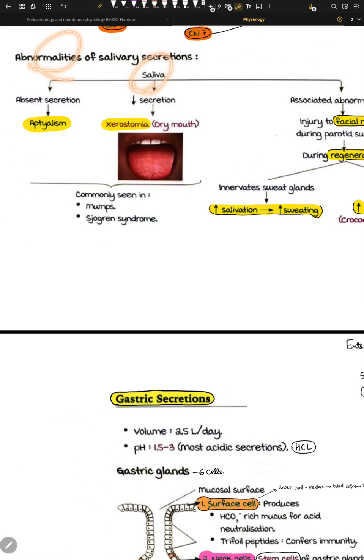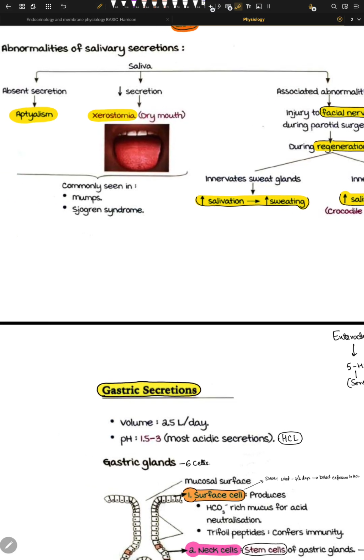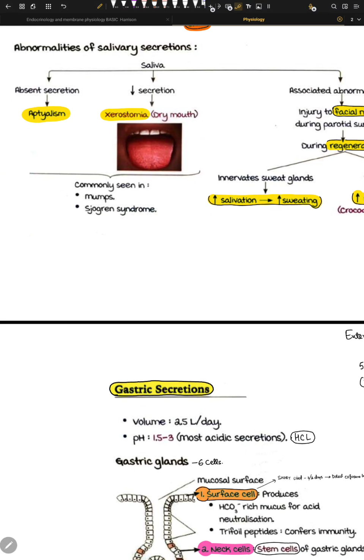Abnormality in salivary glands. We already talked about this abnormality due to cranial nerve number 7. If the secretion of the saliva goes down, we call it xerostomia, dry mouth, right? Commonly seen in people with mumps and Sjogren syndrome, right? Now this syndrome is called Sjogren syndrome, right? And I call this Sjogren syndrome.